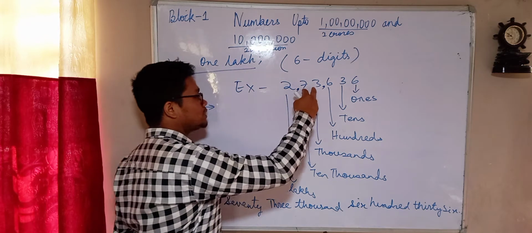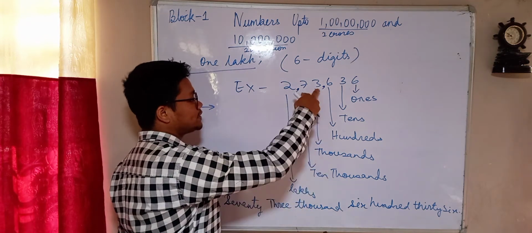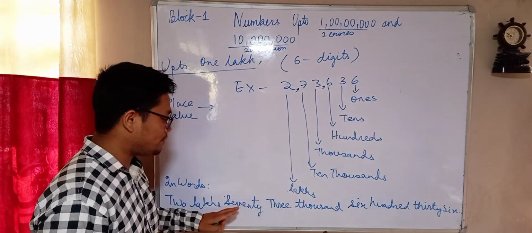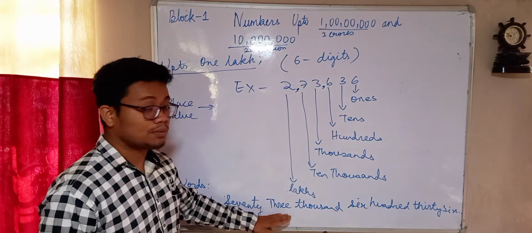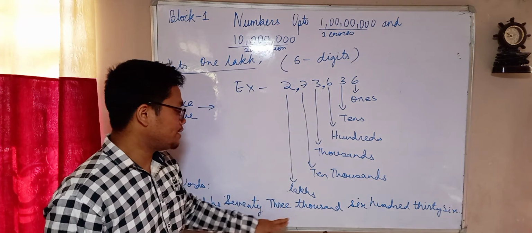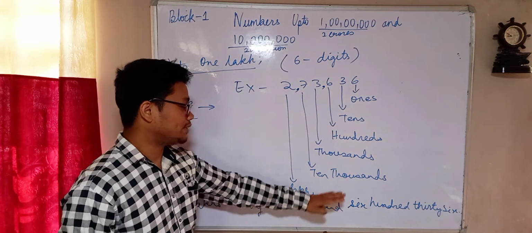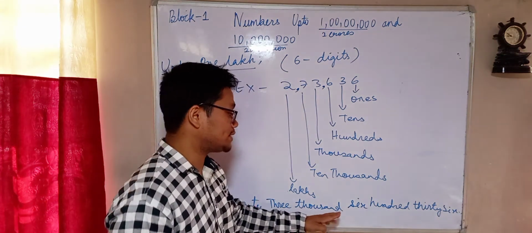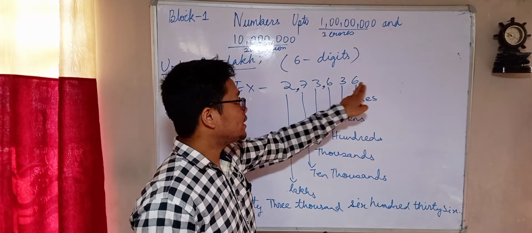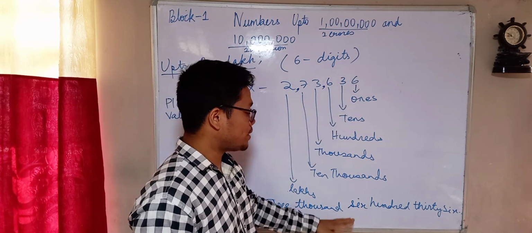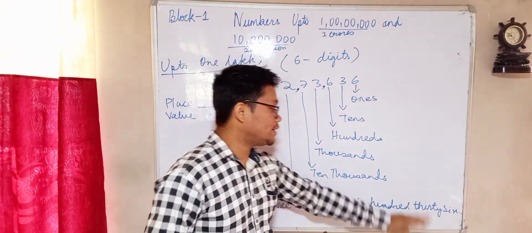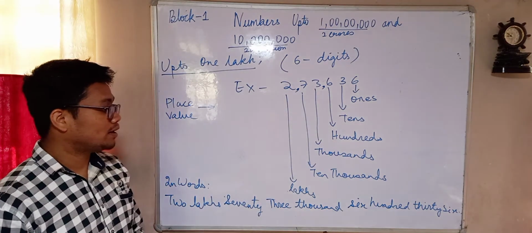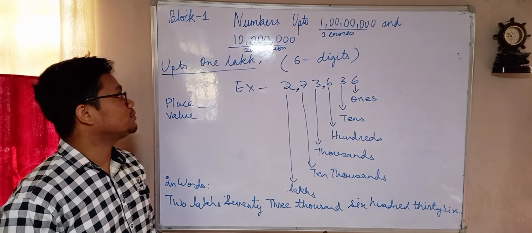These two digits come under thousands, separated by a comma, so I write 73,000. Then 636 is again separated by a comma, so I write this number as 636.